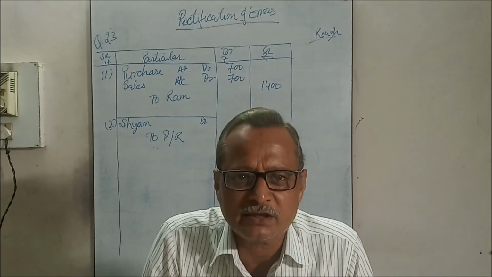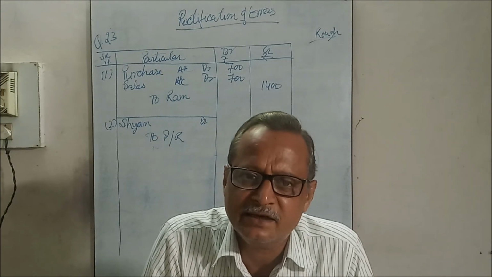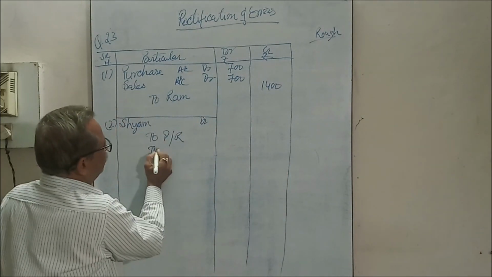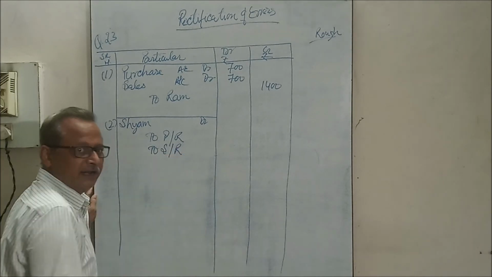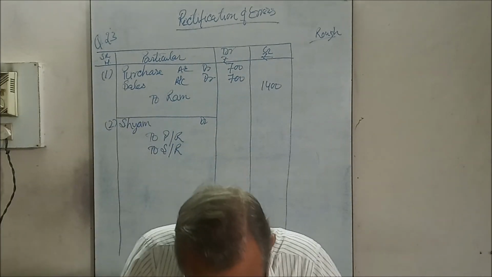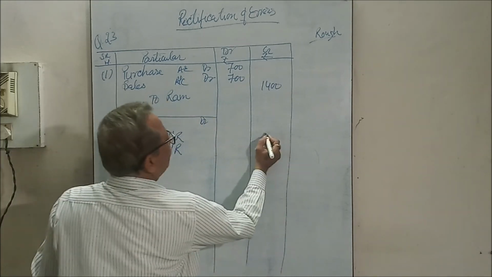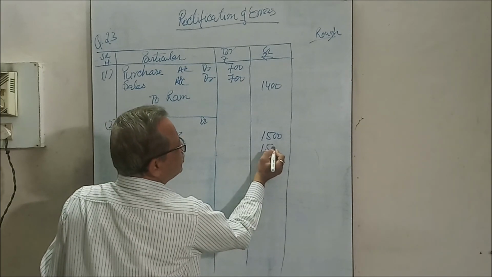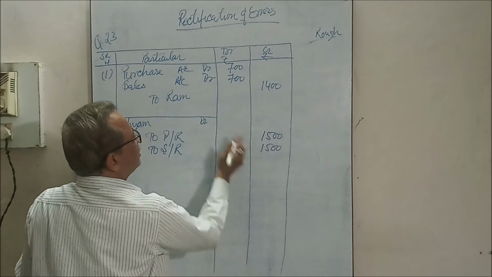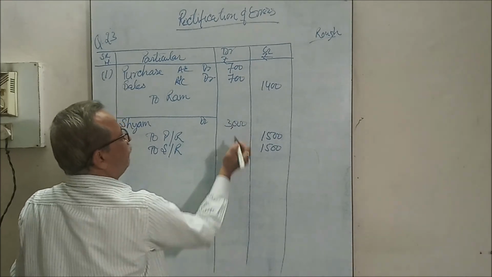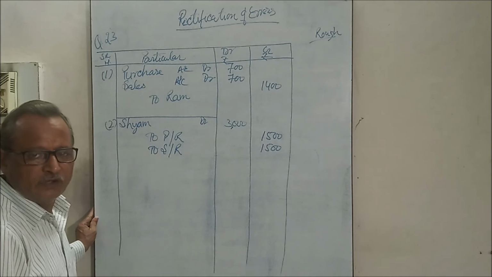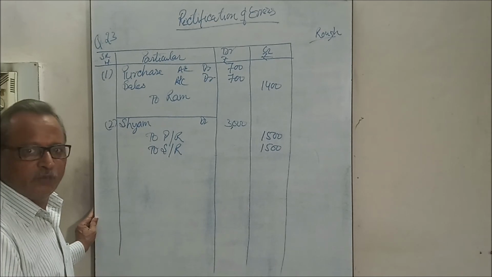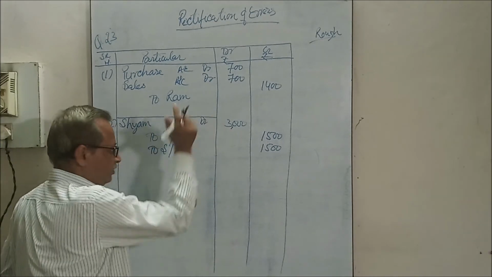This entry should be done. But in place of this, what was done? Sales return account debit to Shyam. Sales return should not be debited, so nullify it by crediting sales return or return inwards. The amount is 1500. Purchase return of 1500 should be credited. Sales return was debited wrongly, so it is also credited, and the effect on Shyam is 3000. Because Shyam was wrongly credited by 1500, in place of debit he was credited, the difference is 3000.